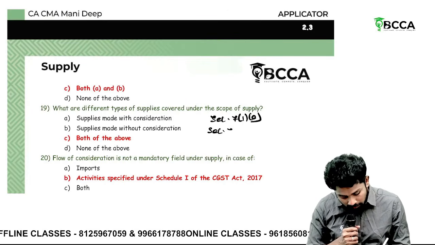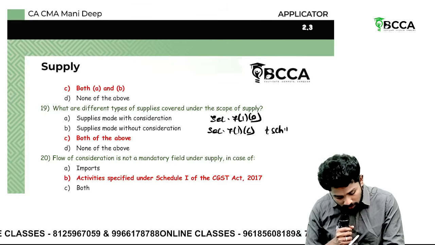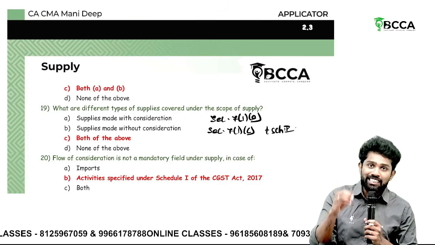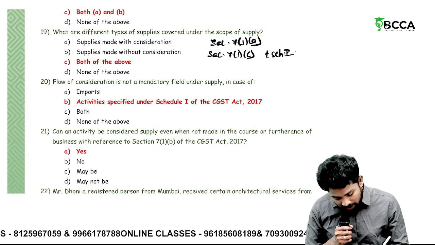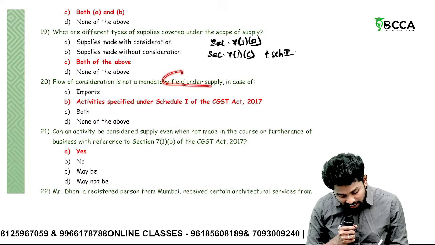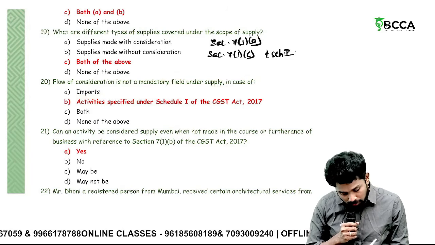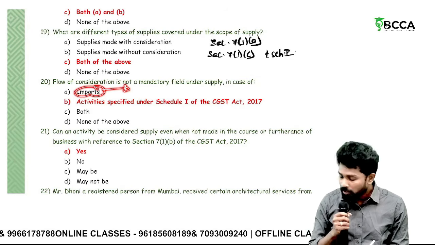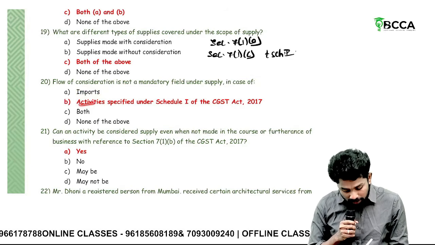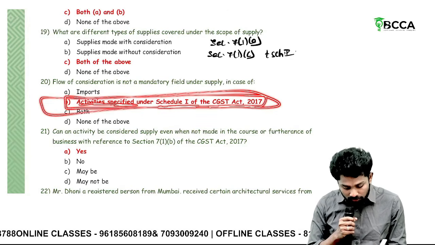Then Section 7, subsection 1, clause C, along with Schedule 1, says what? Deemed supplies. Transactions which are treated as supply even though there is no consideration. Then flow of consideration is not a mandatory field. When consideration is not required, in case of imports, yes, in case of imports also, even though there is no consideration, it could be called supply. But there are certain additional conditions also. Whereas activities specified under Schedule 1 of the CGST Act, this is a specific entry. That's why it is selected.